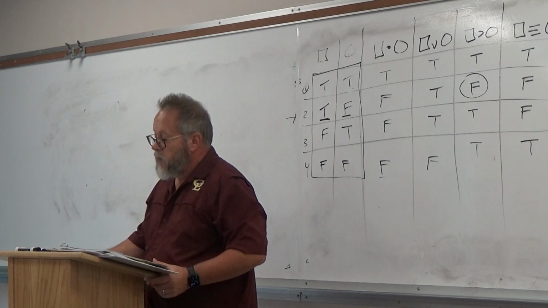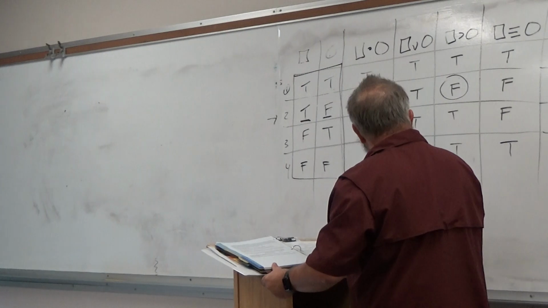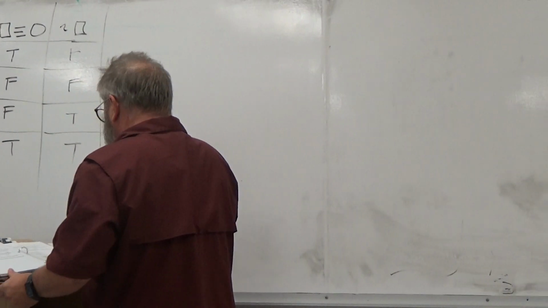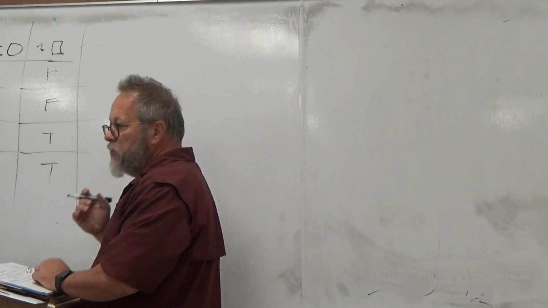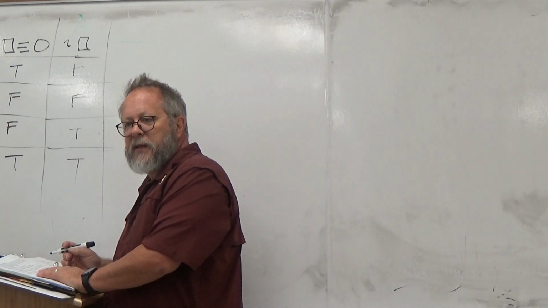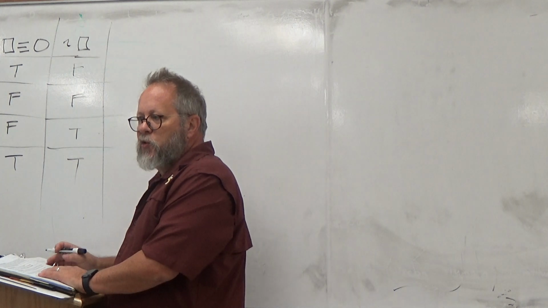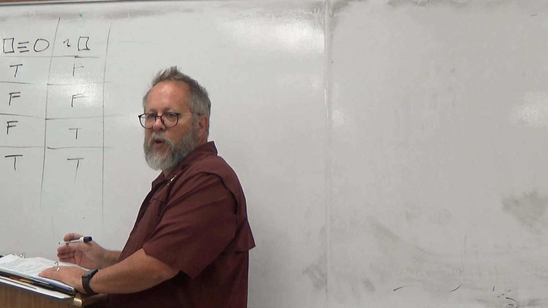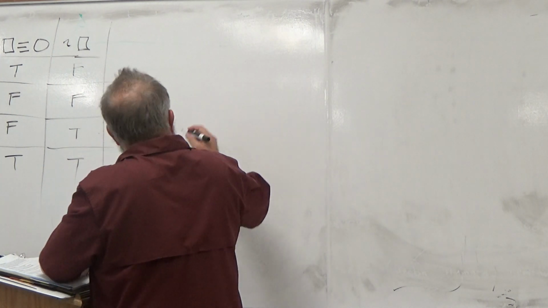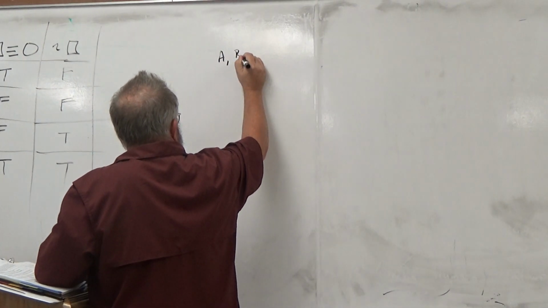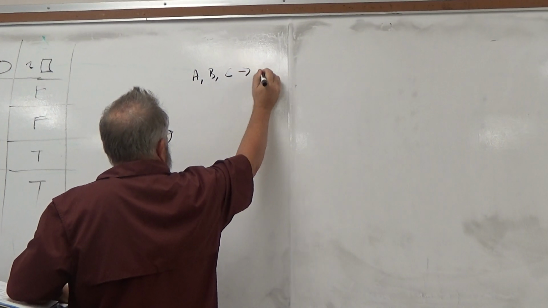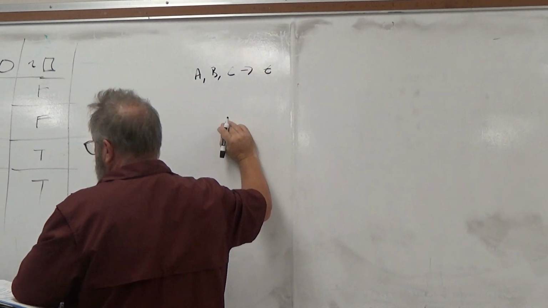Okay, so I'm working on homework 3.1. And what we have to do on 3.1 is calculate the truth value of a complex statement given truth values for its parts, okay? And on these problems on 3.1, A, B, and C are all going to be true, okay?